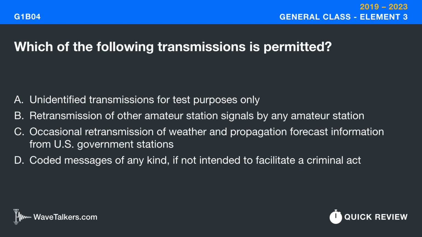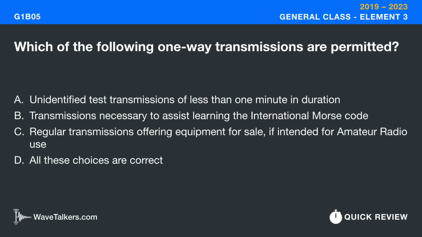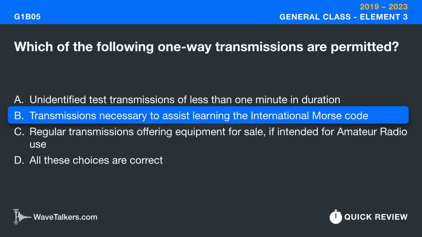Which of the following transmissions is permitted? Occasional retransmission of weather and propagation forecast information from U.S. government stations. Which of the following one-way transmissions are permitted? Transmissions necessary to assist learning the International Morse code.